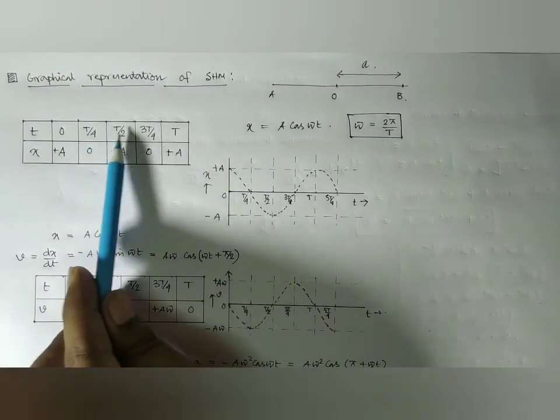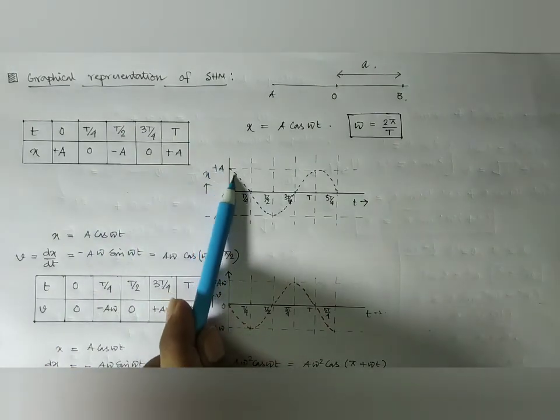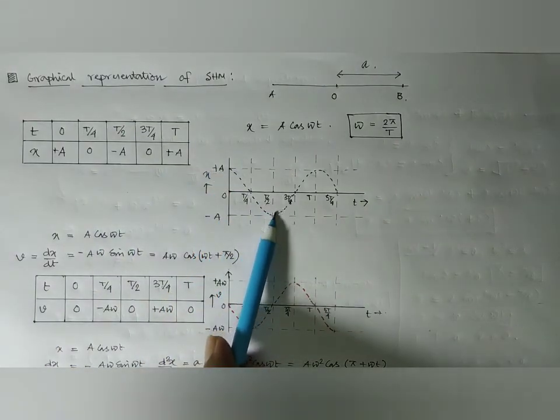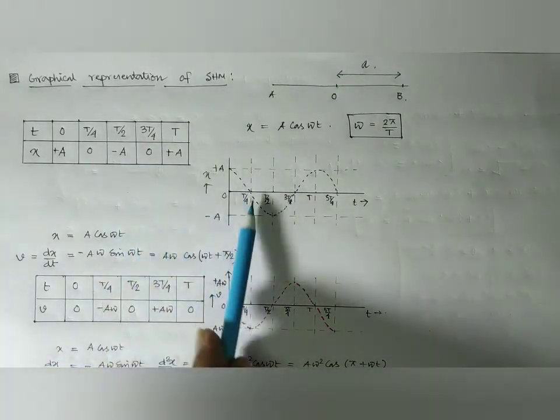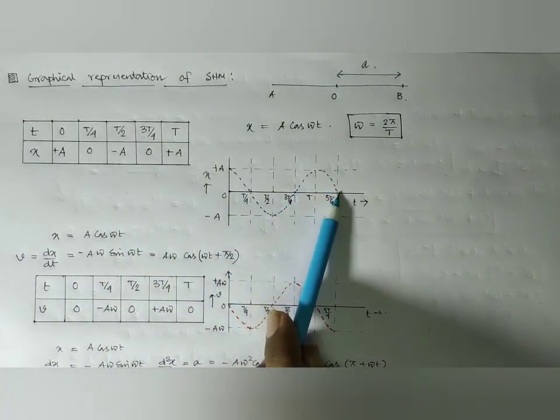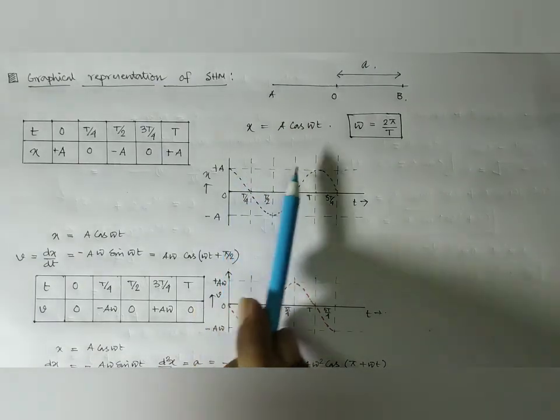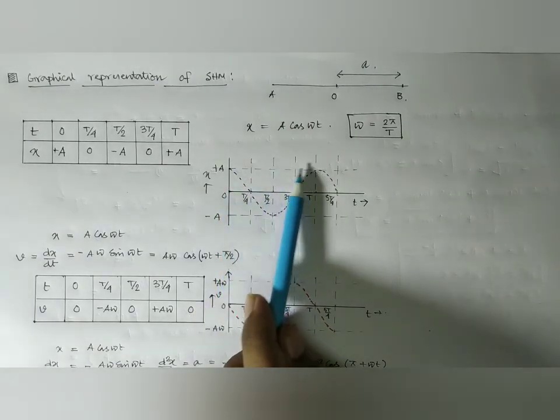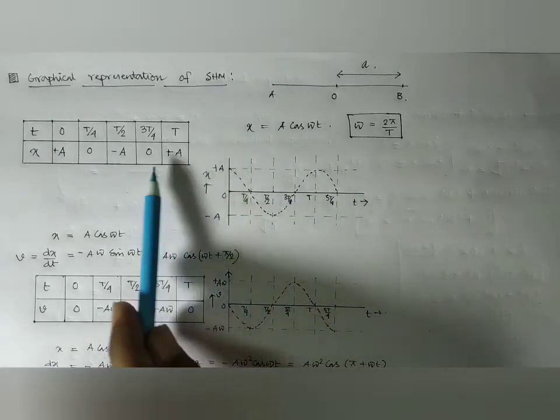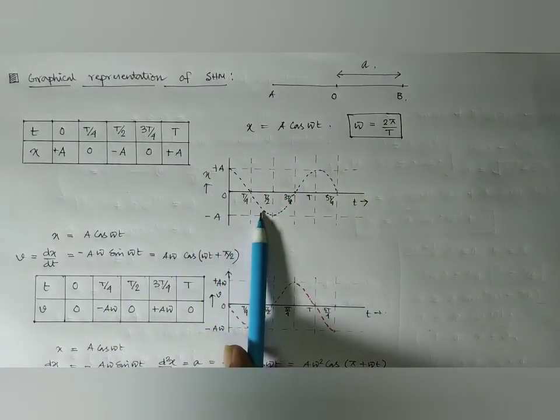Then again at time T by 2 it is minus a. Look here, at time T by 2 it is minus a. Again at time 3T by 4 it is 0. So thus at T it again becomes a and completes one complete oscillation. Then the motion continues. So x equal to a cos omega t is given by this graph. We can represent it graphically.